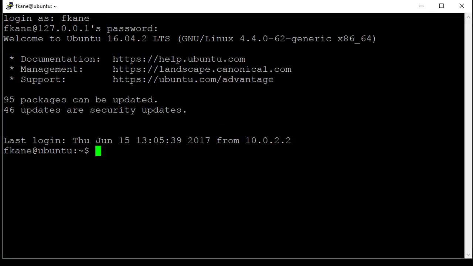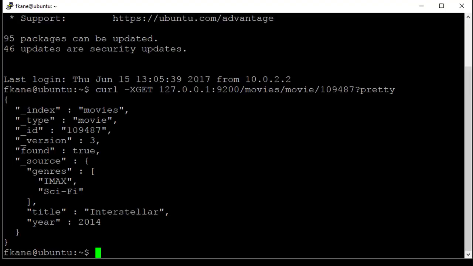So let's go ahead and retrieve the current document for Interstellar and see what the current version number is. Imagine that we're trying to update Interstellar. To do that, I would do something like curl -X GET 127.0.0.1:9200/movies index, movie type, and the document ID is 109487, and we'll pretty print the results. Okay, so you can see that the current version number is 3 that I'm working with.